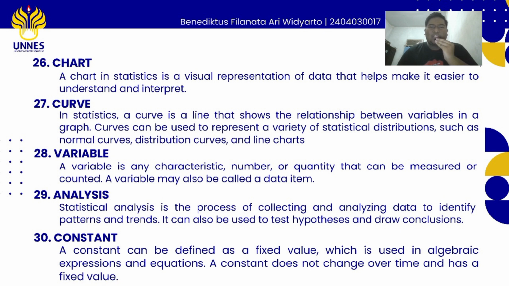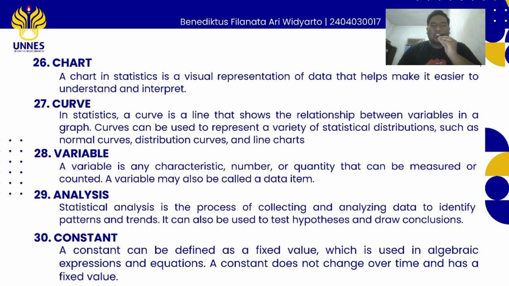A variable is any characteristic, number, or quantity that can be measured or counted. A variable may also be called a data item. 29. Analysis. Statistical analysis is the process of collecting and analyzing data to identify patterns and trends. It can also be used to test hypotheses and draw conclusions.